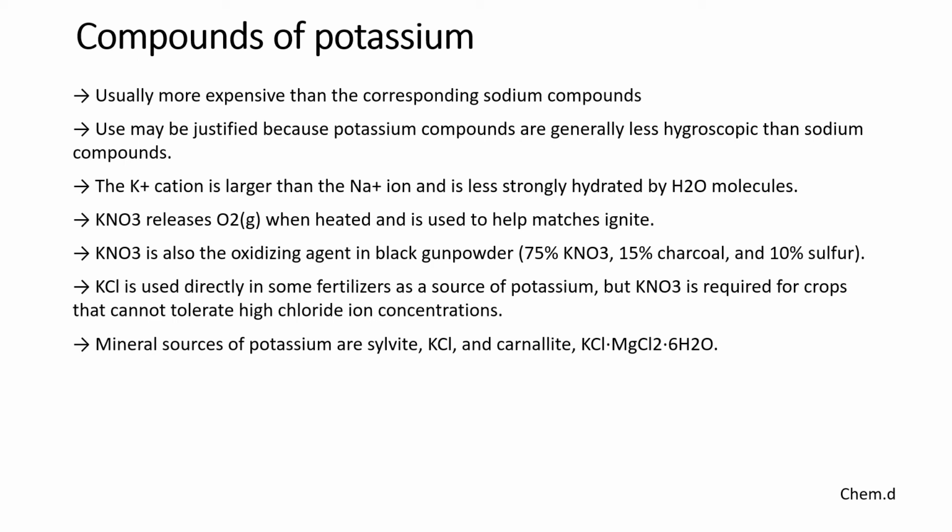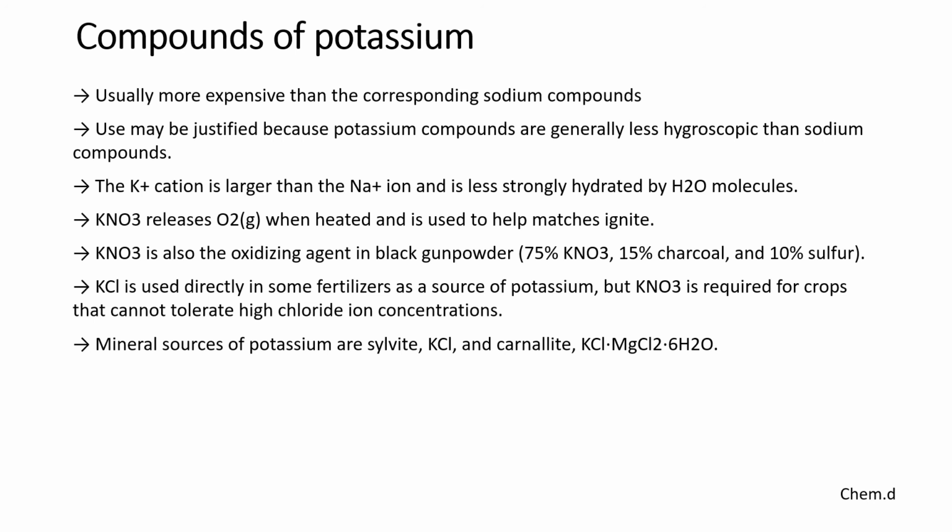Then KNO3 releases O2 gas when heated and is used to help matches ignite. KNO3 is also the oxidizing agent in black gunpowder, which is 75% KNO3, 15% charcoal and 10% sulfur. KCl is used directly in some fertilizers as a source of potassium, but KNO3 is required for crops that cannot tolerate high chloride ion concentrations.